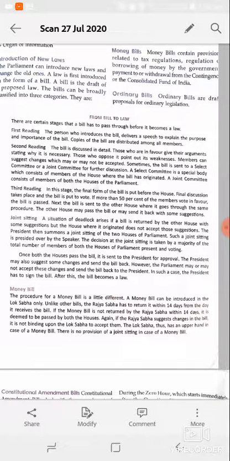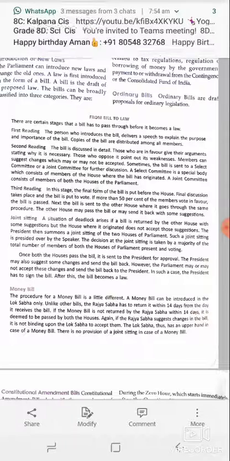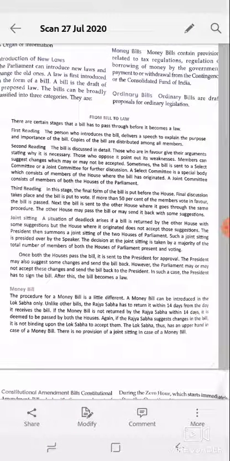First reading: the person who introduced the bill delivers a speech to explain the purpose and importance of the bill. Copies of the bill are distributed among all members. A member of any house introduces the bill in parliament, right? That means the person who introduced the bill delivers the speech and explains the purpose, motive and importance of the bill. Second reading: the bill is discussed in detail.